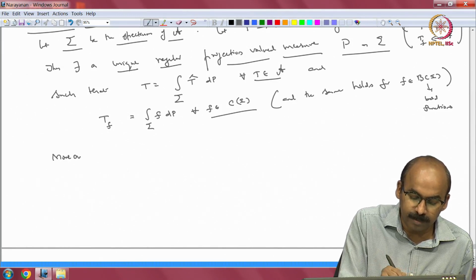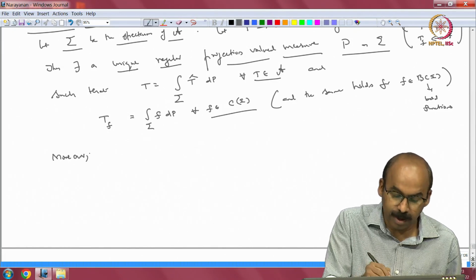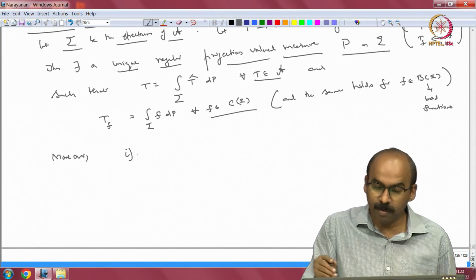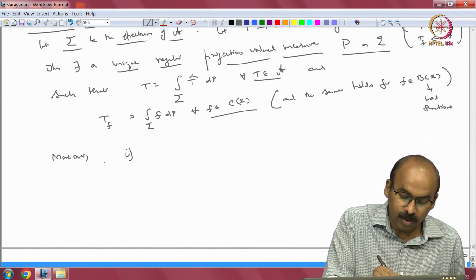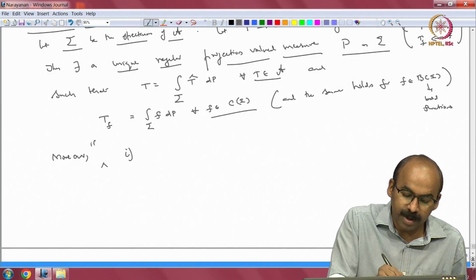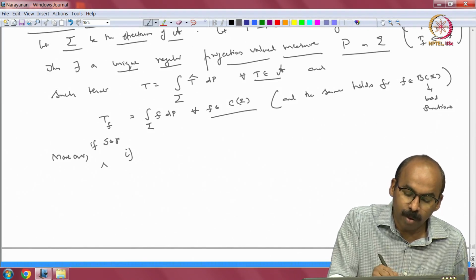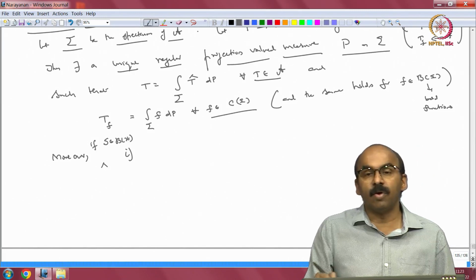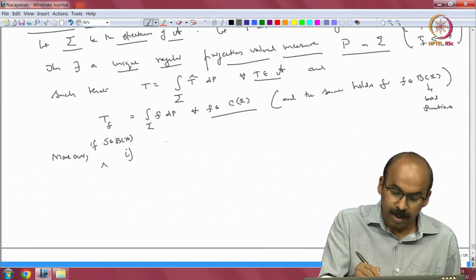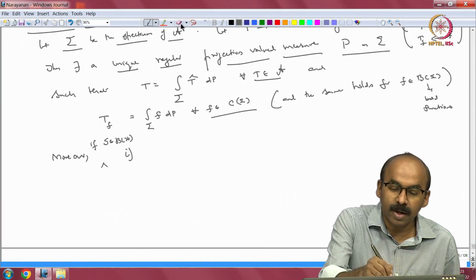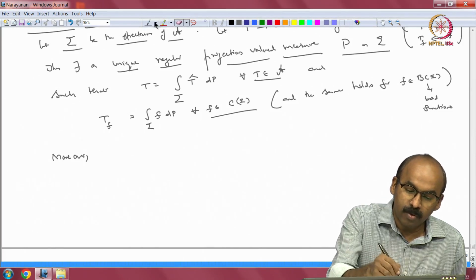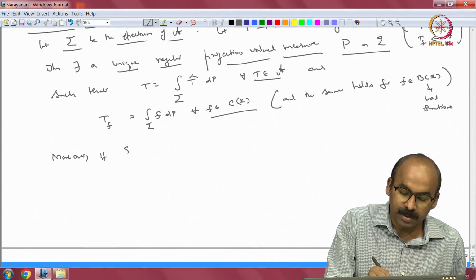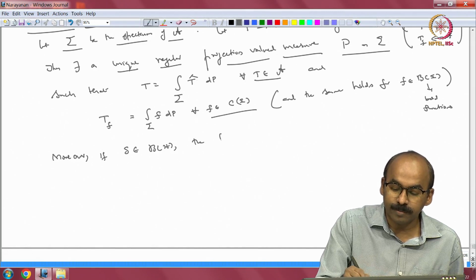So, moreover, let me write down 3 assertions. Some of it we have already proved. If S is a bounded operator, S in B of H, then the following are equivalent.